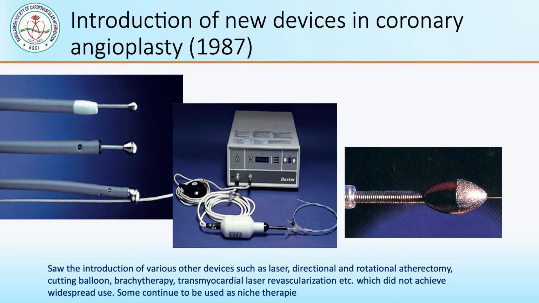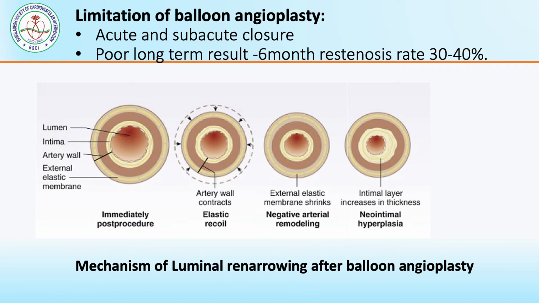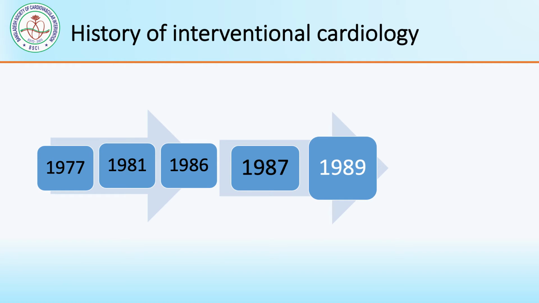And in 1987, these devices were discovered, with the introduction of various catheter devices such as laser, directional and rotational atherectomy, cutting balloon, brachytherapy, and transmyocardial laser revascularization. Regarding limitations of plain angioplasty, an important limitation is restenosis, and approximately 30% restenosis occurs with bare metal stent, and that is why